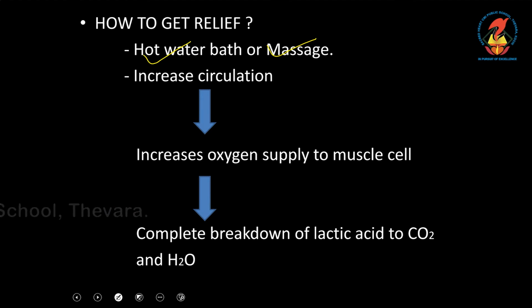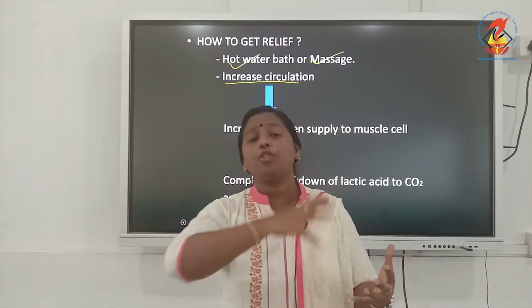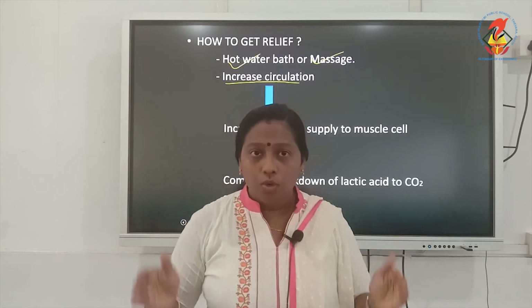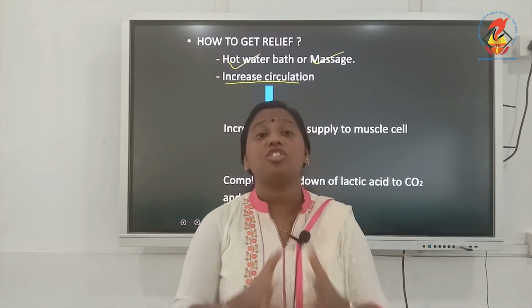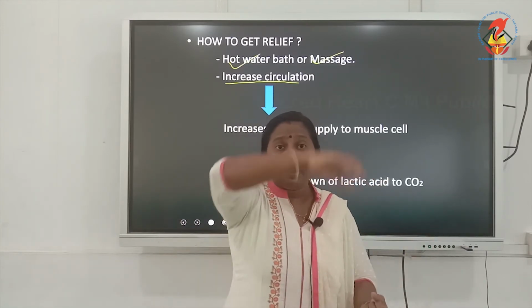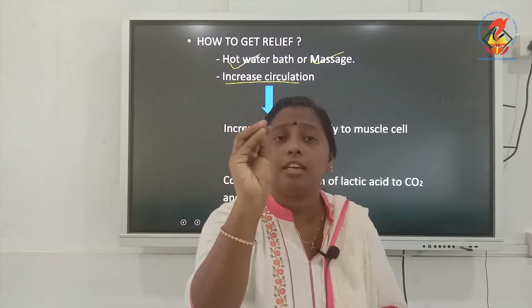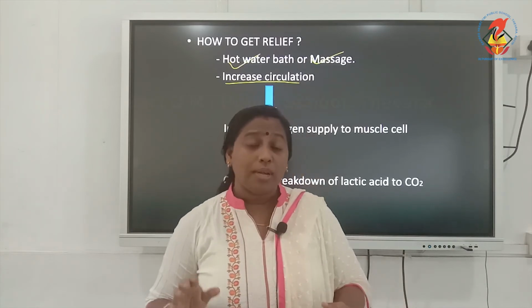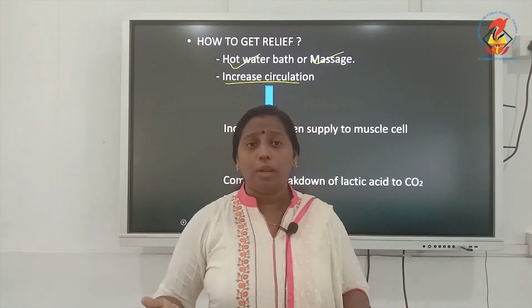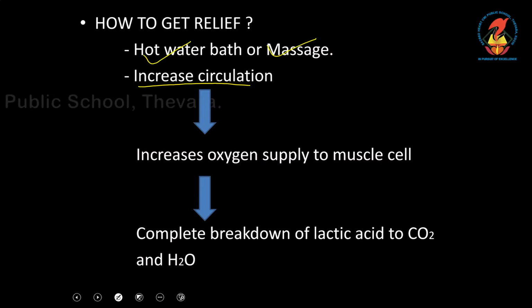Your blood circulation is increasing. When your blood circulation is increasing, a lot of blood will be flowing through all the blood vessels in your body. You know that the blood carries oxygen in your body. The oxygen from your lungs is taken into the blood, and the blood circulates this oxygen throughout your body, and each and every cell gets oxygen through the blood only. So when circulation is increased, more blood flow will be there. As a result, more oxygen will be reaching the cells. It increases the oxygen supply to our muscle cells.